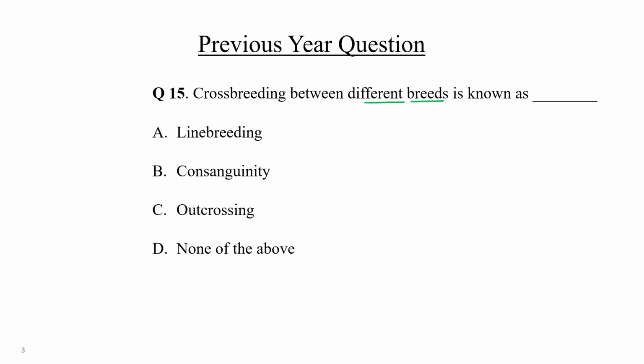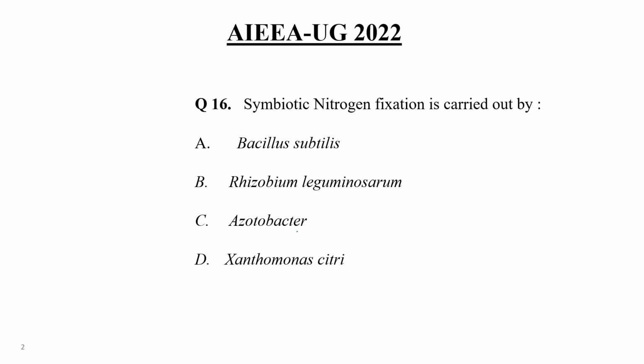But crossbreeding between different breeds is known as outcrossing. That is the right term. And D, none of the above. So the right answer would be choice number 3.